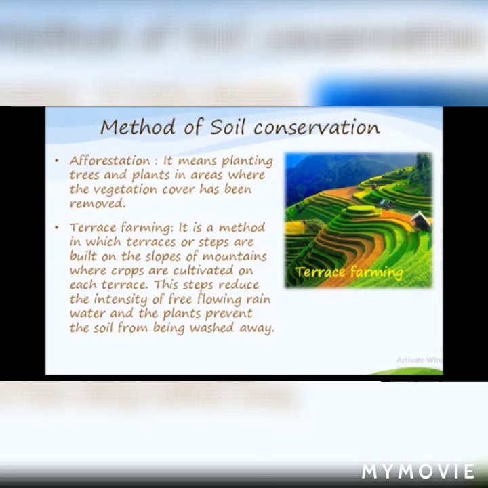The first method is afforestation. It means planting trees and plants in areas where the vegetation cover has been removed. The second method is terrace farming. It is a method in which terraces or steps are built on the slopes of mountains, where crops are cultivated on each terrace. This reduces the intensity of free-flowing rainwater and the plants prevent the soil from being washed away. Third is contour plowing.